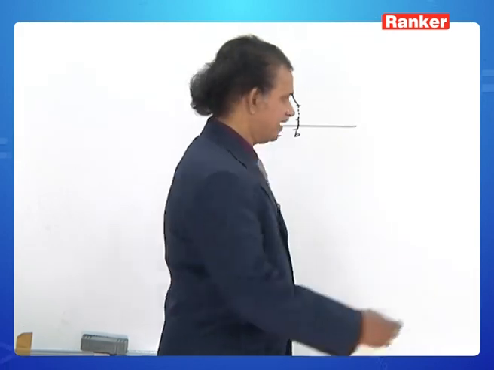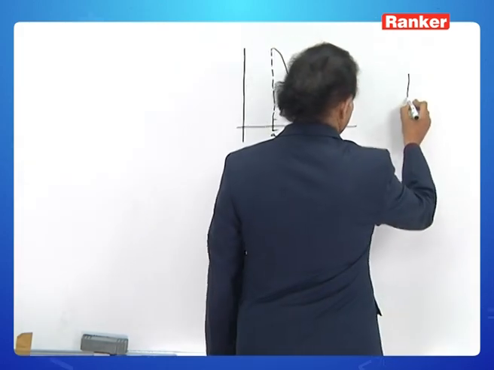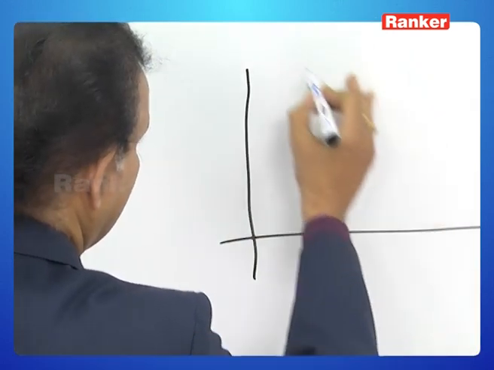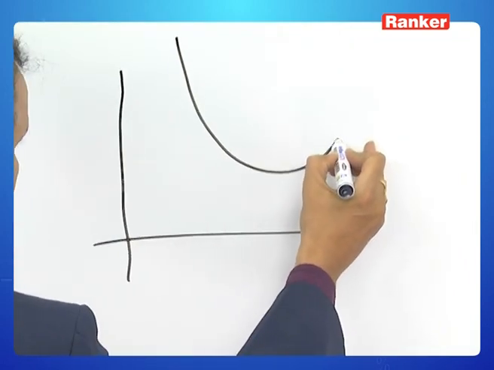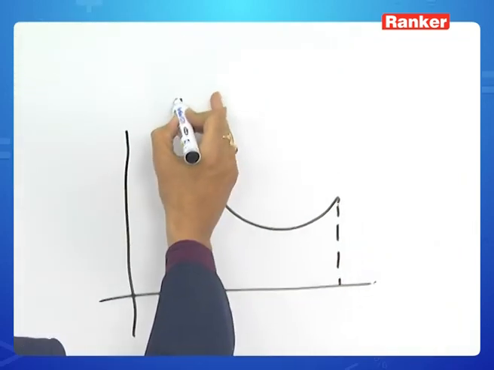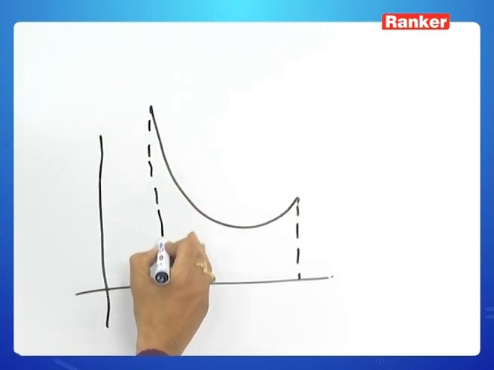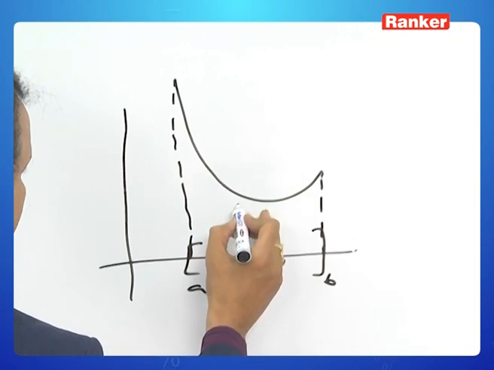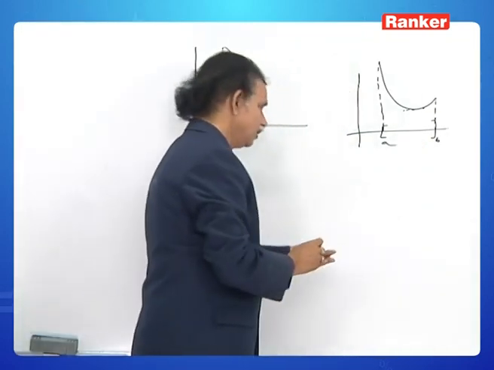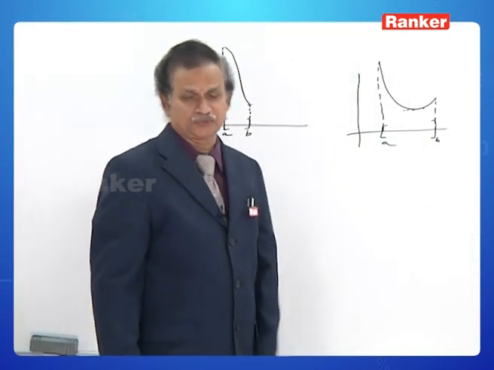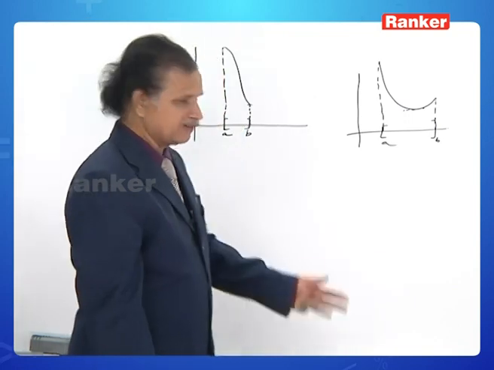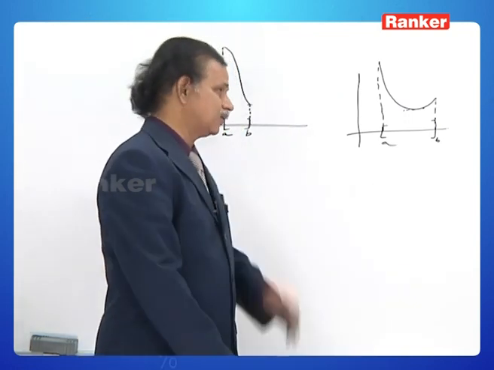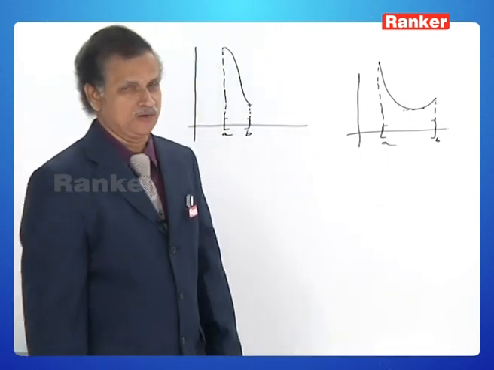Someone can say that you observe this graph. Okay, sir, this is a smooth curve. f of a is not equal to f of b. f is continuous on the closed interval a to b. f is derivable on the open interval a to b.